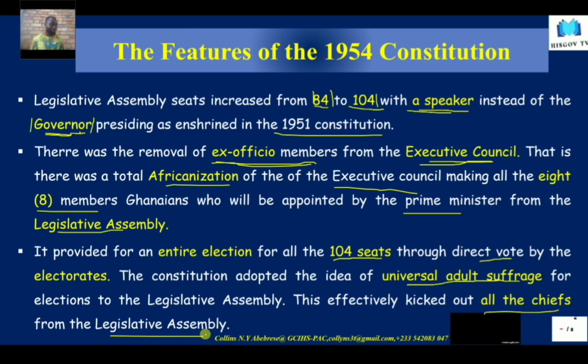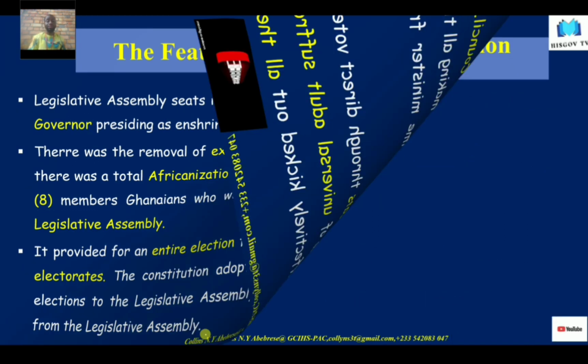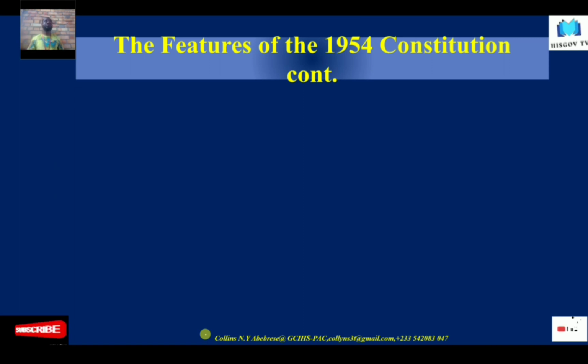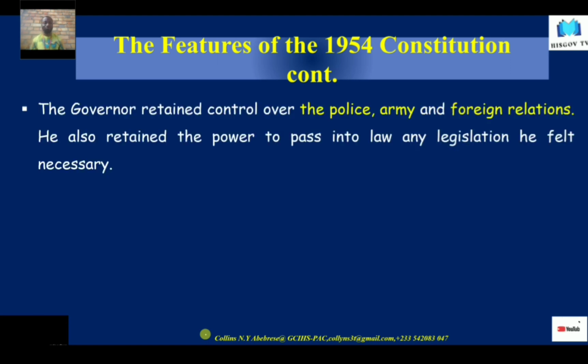And with this came, of course, hatred for Dr. Kwame Nkrumah. But I don't blame him. And I don't even understand why the 39-member committee even accepted the 1951 Constitution when they knew that this Constitution was undemocratic. Good. So let's go on with the features of the 1954 Constitution.